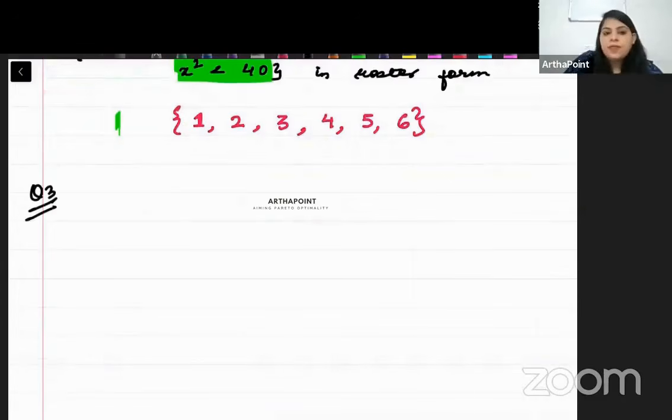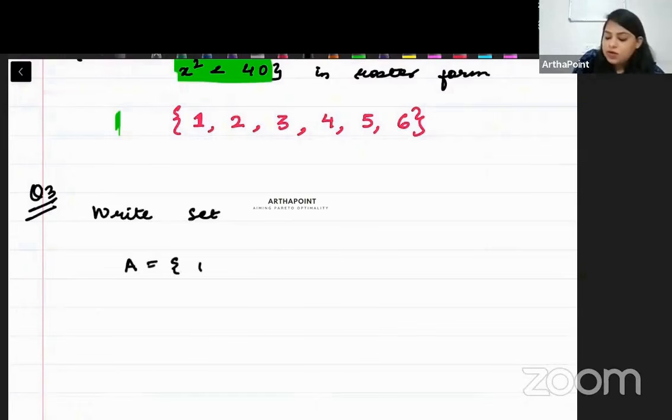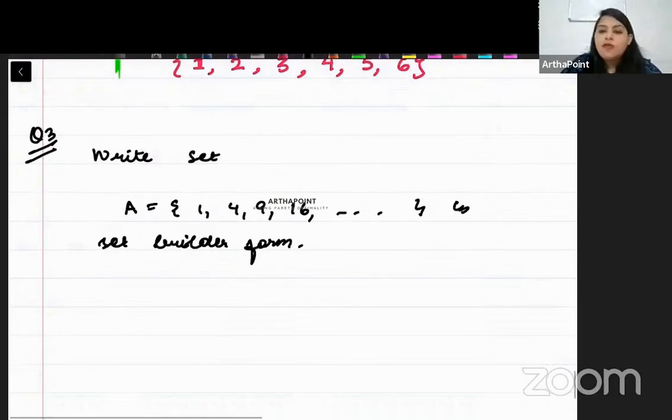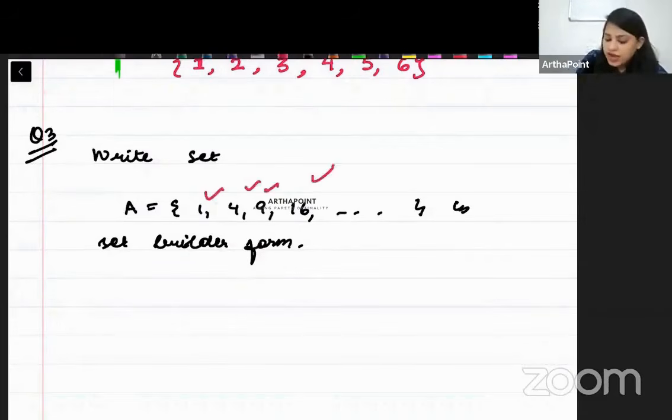Question number 3. Write the set A is equal to 1, 4, 9, 16 in set builder form. So what are we saying? We need to write 1, 4, 9, 16, 25 and so on in the set builder form. But it is clear, this is just the square of natural numbers, na? So I can say A is what?